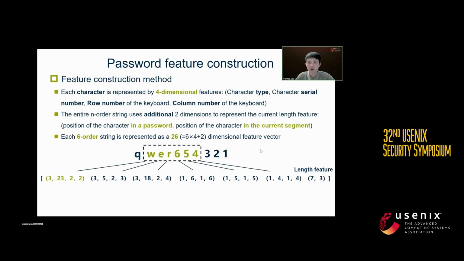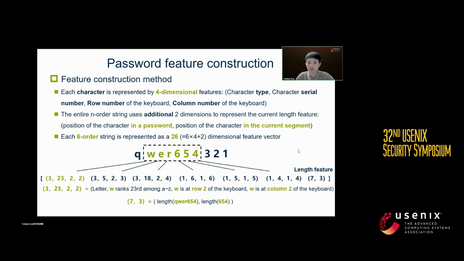For example, the character W in the 6th-order string WER654 is represented by the vector 3, 23, 2, and 2, where 3 represents W is a lowercase letter, 23 represents that W ranks 23rd among A to Z, 2 represents that W is at row 2 of the keyboard, and the last 2 represents that W is at column 2 of the keyboard.